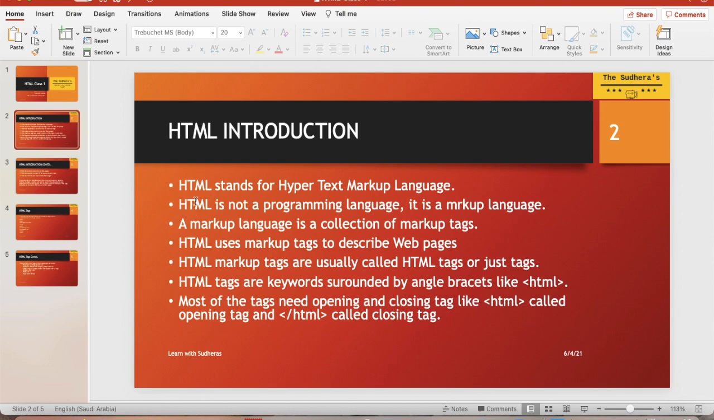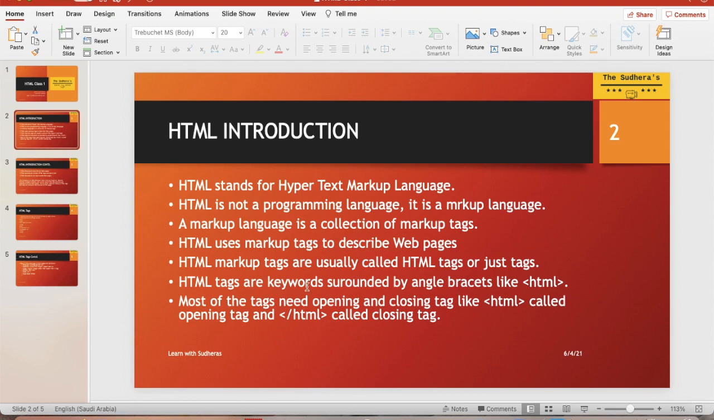Basically, as you know, HTML stands for Hypertext Markup Language. HTML is not a programming language, but it's a markup language. A markup language is a collection of markup tags. HTML uses markup tags to describe web pages. Whenever you see any web page on the browser, it contains HTML code. In HTML markup, tags are usually called HTML tags or just tags.